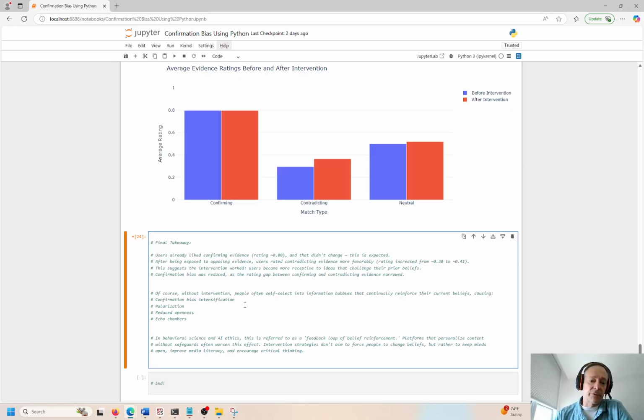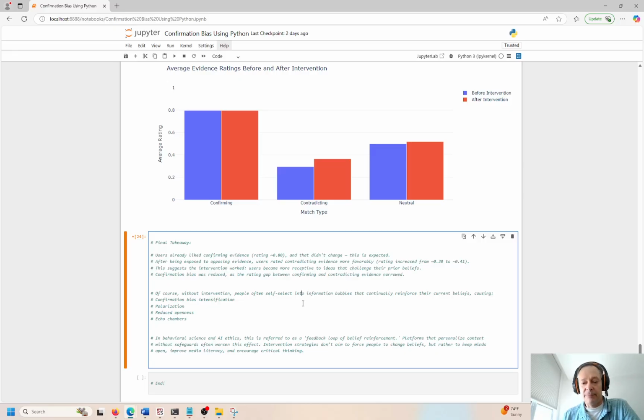Okay, so of course, without intervention, people often self-select into information bubbles. Sorry, I misread that. I need to get glasses really soon here. Into information bubbles that continually reinforce their current system of belief, causing confirmation bias, intensification, polarization, reduced openness, and echo chambers, which can be very dangerous, right? In behavioral science and AI ethics, this is referred to as a feedback loop of belief reinforcement.